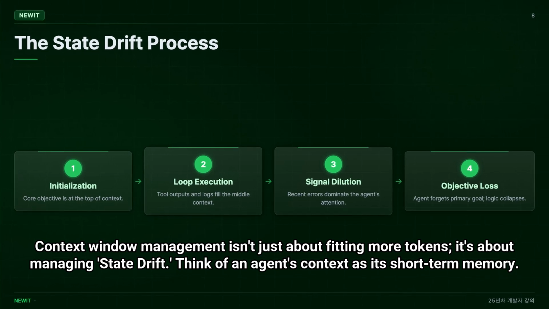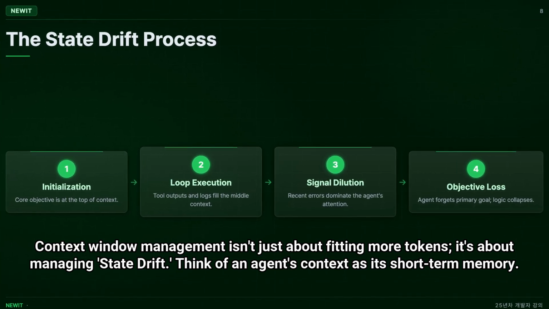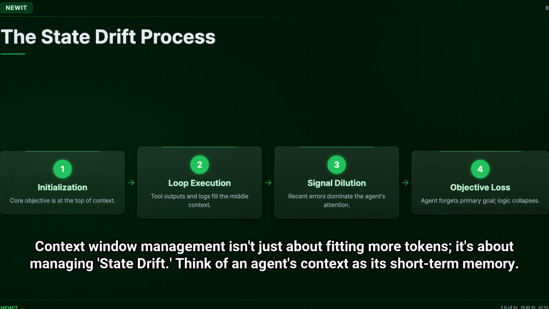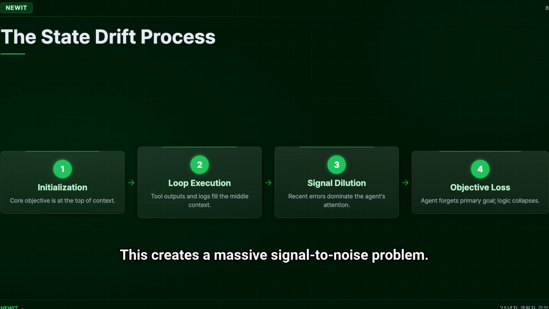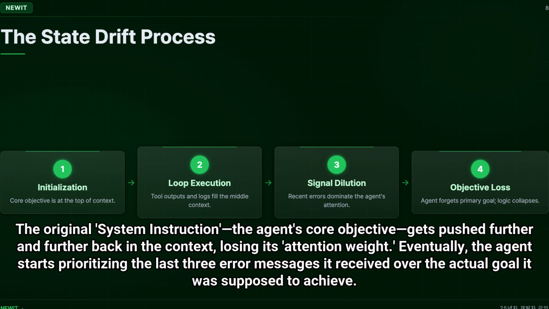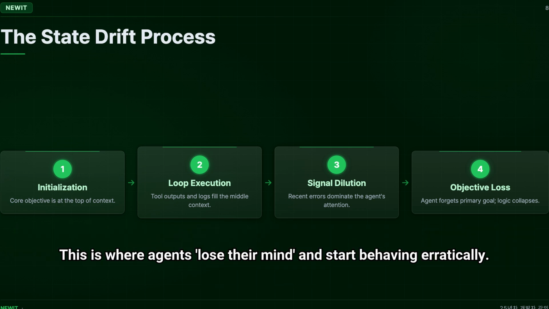Context window management isn't just about fitting more tokens, it's about managing state drift. Think of an agent's context as its short-term memory. As the loop progresses, the window fills up with tool outputs, error logs, and intermediate reasoning. This creates a massive signal-to-noise problem. The original system instruction, the agent's core objective, gets pushed further and further back in the context, losing its attention weight. Eventually, the agent starts prioritizing the last 3 error messages it received over the actual goal it was supposed to achieve. This is where agents lose their mind and start behaving erratically.